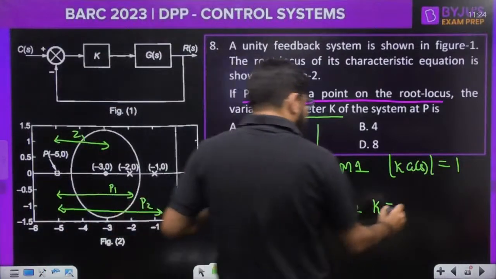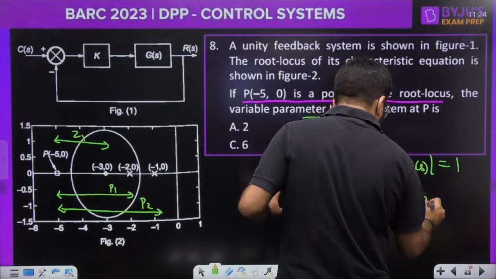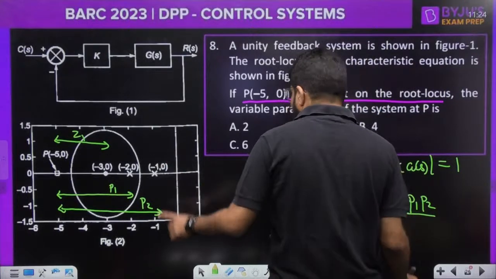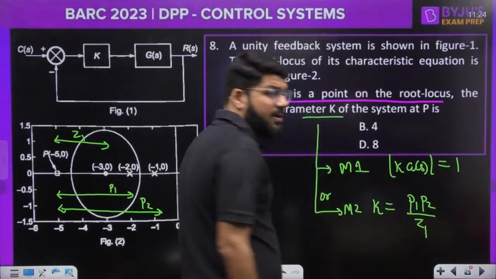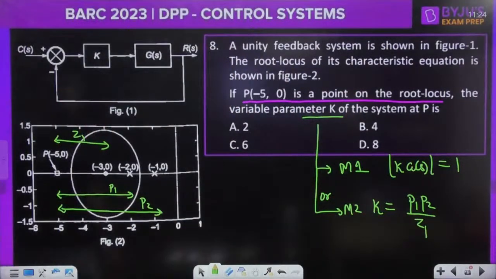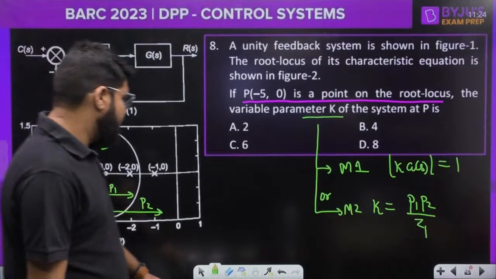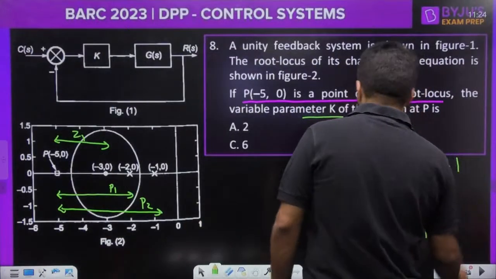Okay, so the K will be given by the formula: the product of all the distances with respect to poles divided by the product of all the distances with respect to zeros. So there is only one zero, the distance is Z1. P1, P2 divided by Z1.